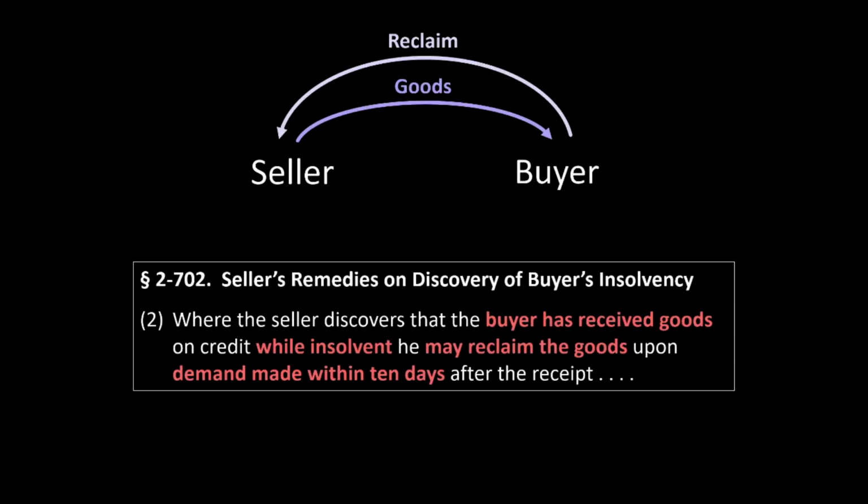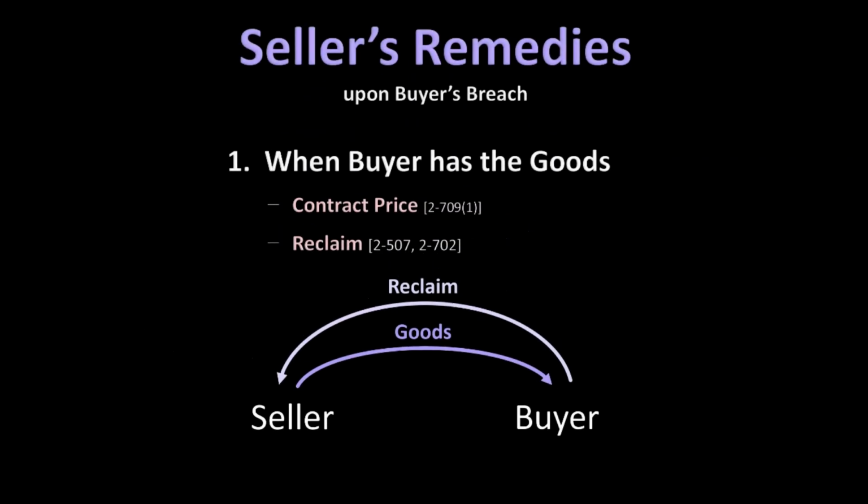In either case, where the seller has a legal right under Article 2 to repossess the goods that are in the breaching buyer's possession, simply because the seller has that legal right does not mean the seller can resort to self-help or extrajudicial vigilante justice. Stated differently, the seller cannot decide to forcibly break into the buyer's premises to retake its goods from the buyer. If the buyer won't voluntarily relinquish the goods, the seller must seek to reclaim those goods through a judicial process. The upshot of all of this is that because the legal right to reclaim under Article 2 is so limited, a seller that is selling goods on credit is much better off retaining a security interest in those goods pursuant to UCC Article 9.